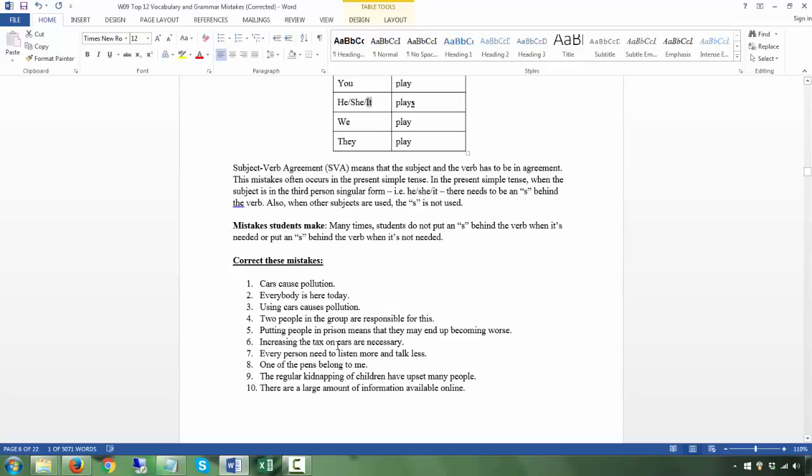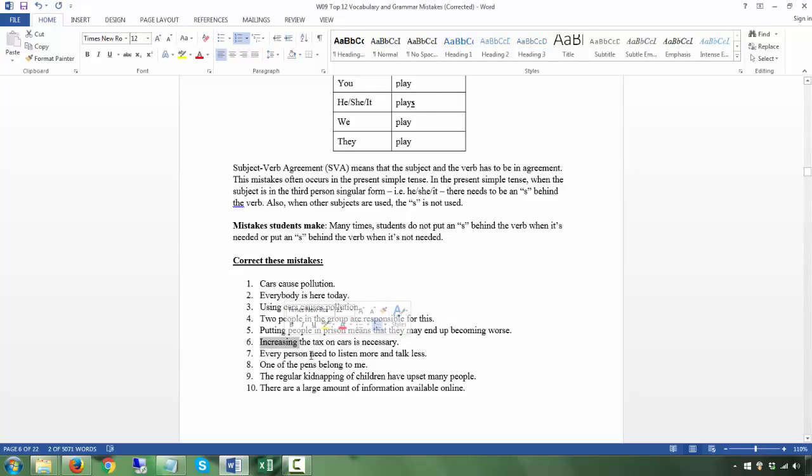Again, the same thing. Increasing the tax on cars. Now, don't get tricked by this. Even though cars has an s here, increasing is he, she, it, so it still has an "is." Now, this is the subject, increasing, not cars. Increasing the tax on cars, but the main head noun, so-called subject, is the increasing.